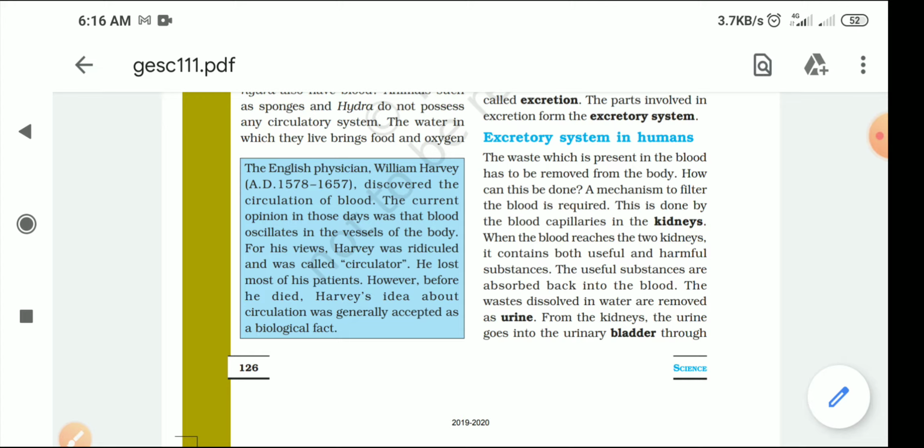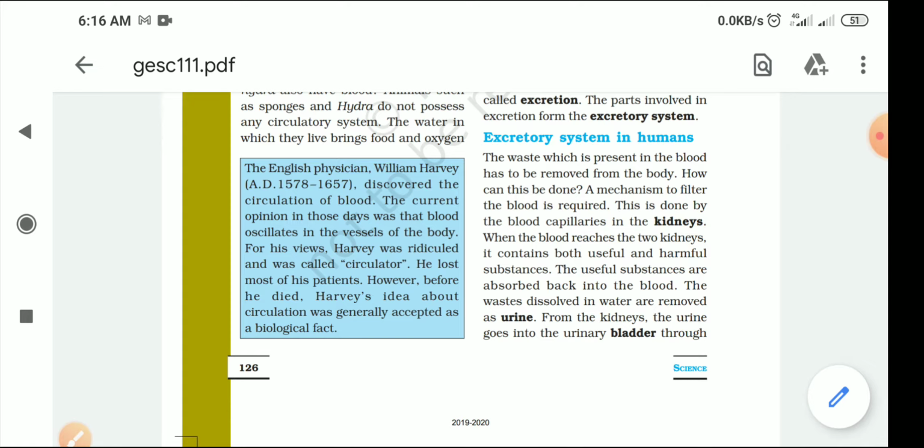Okay, now when the blood reaches the two kidneys, it contains both useful and harmful substances. The useful substances are absorbed by the kidney and again released into the blood, and the unuseful substances are taken by the kidney and released into the water, and as urine it comes out from our body.